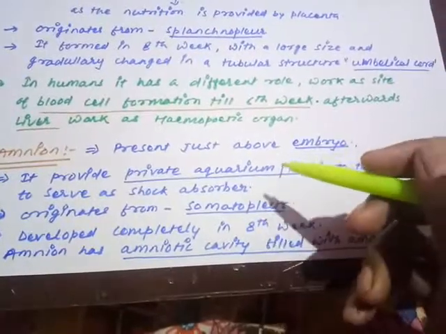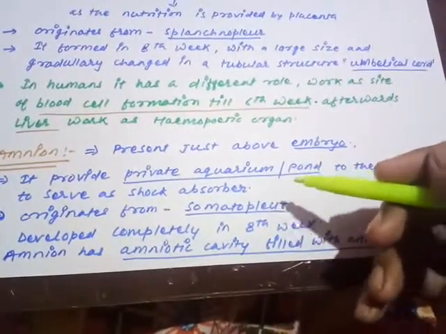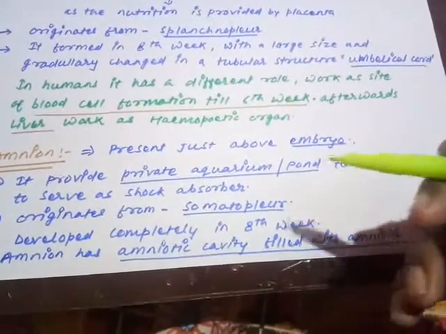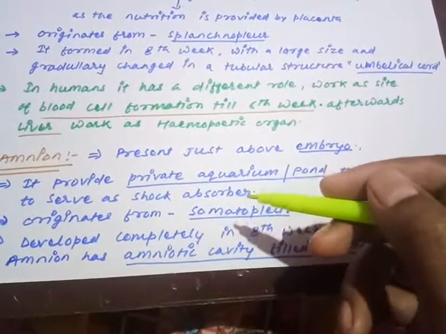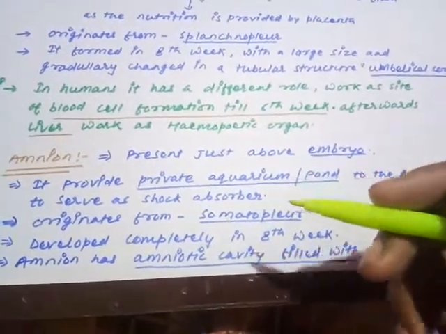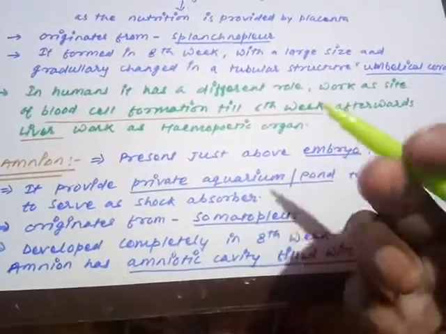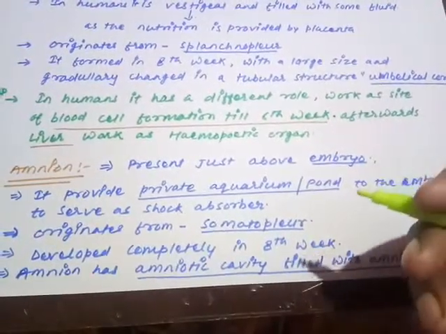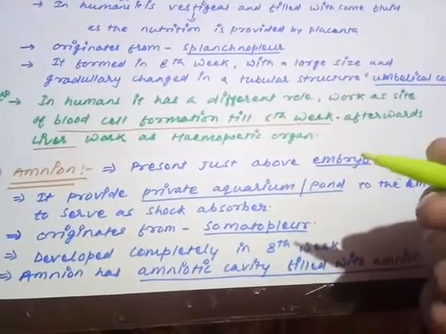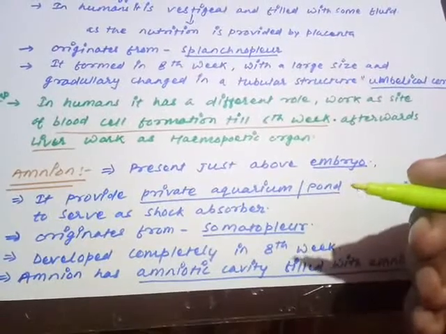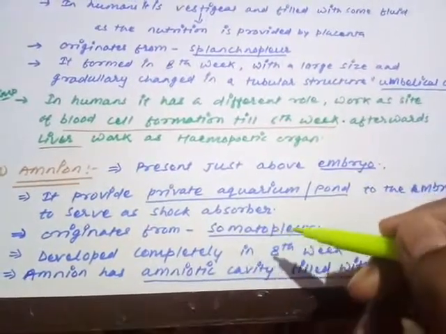So the amniotic cavity is considered as the pond because it has a fluid filled inside, that is called amniotic fluid, and due to that fluid, the amnion and amniotic cavity work as a shock absorber. They stop any kind of external shock. They are absorbing the external shock and the pressure exerted by the external atmosphere during walking, running, jumping, whatever physical activities there are. At that time, the fluid is absorbing all the shock exerted by the external activities. Originates from somatopleure.